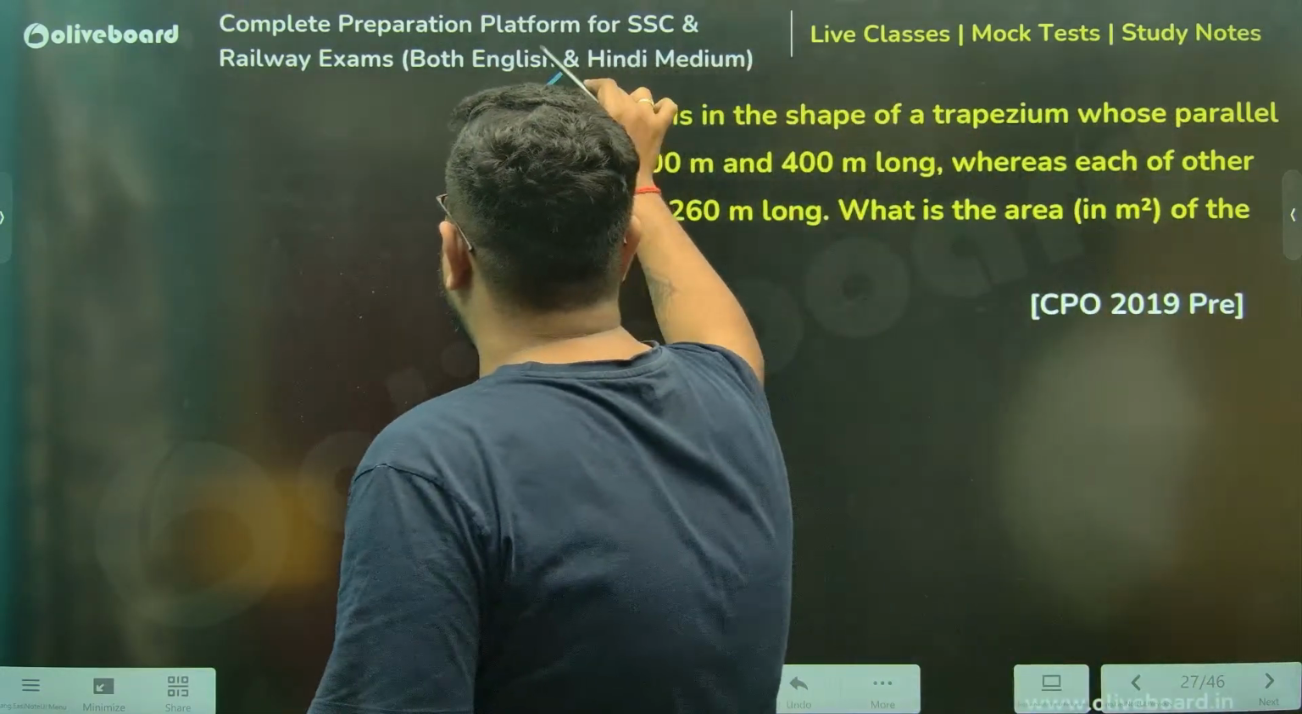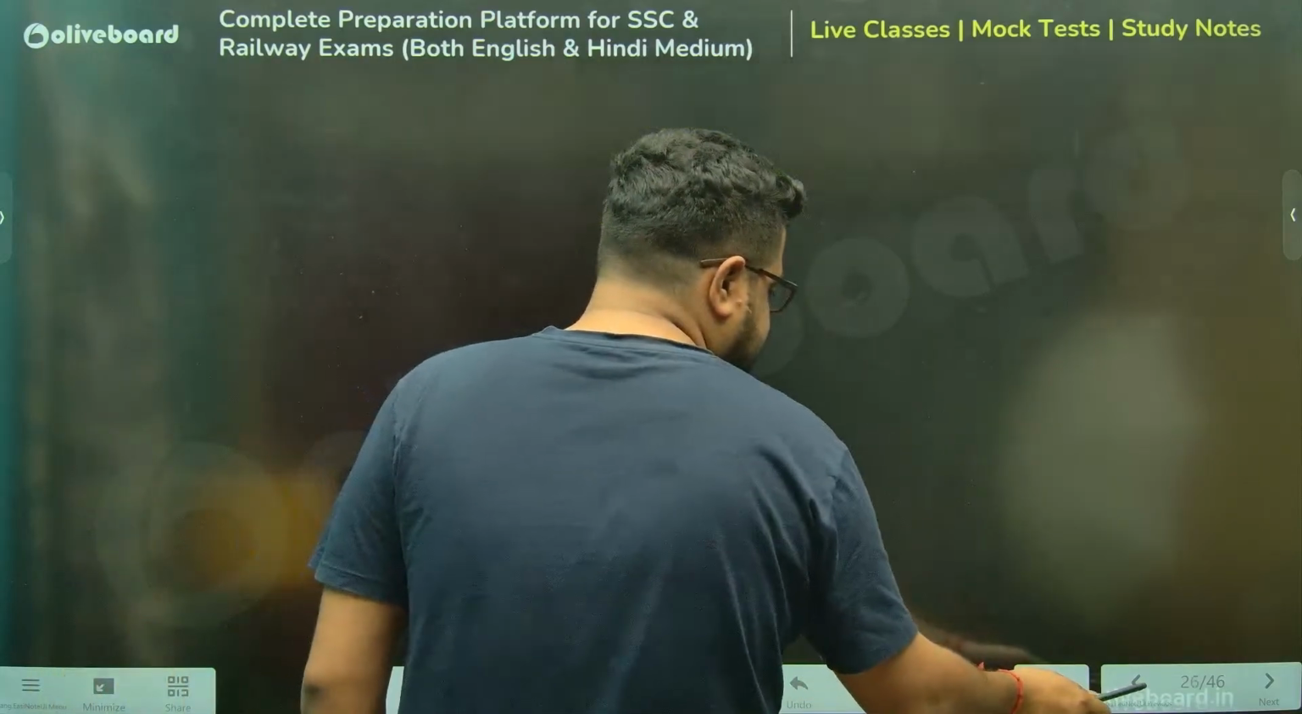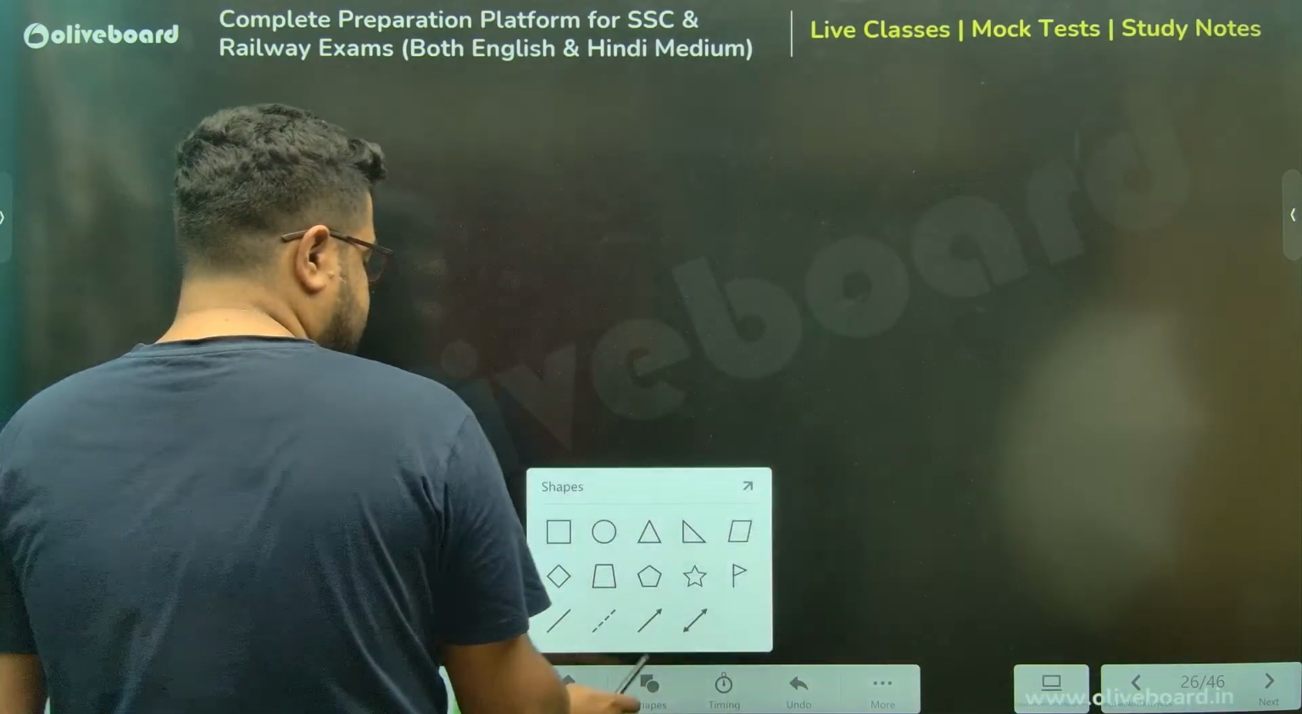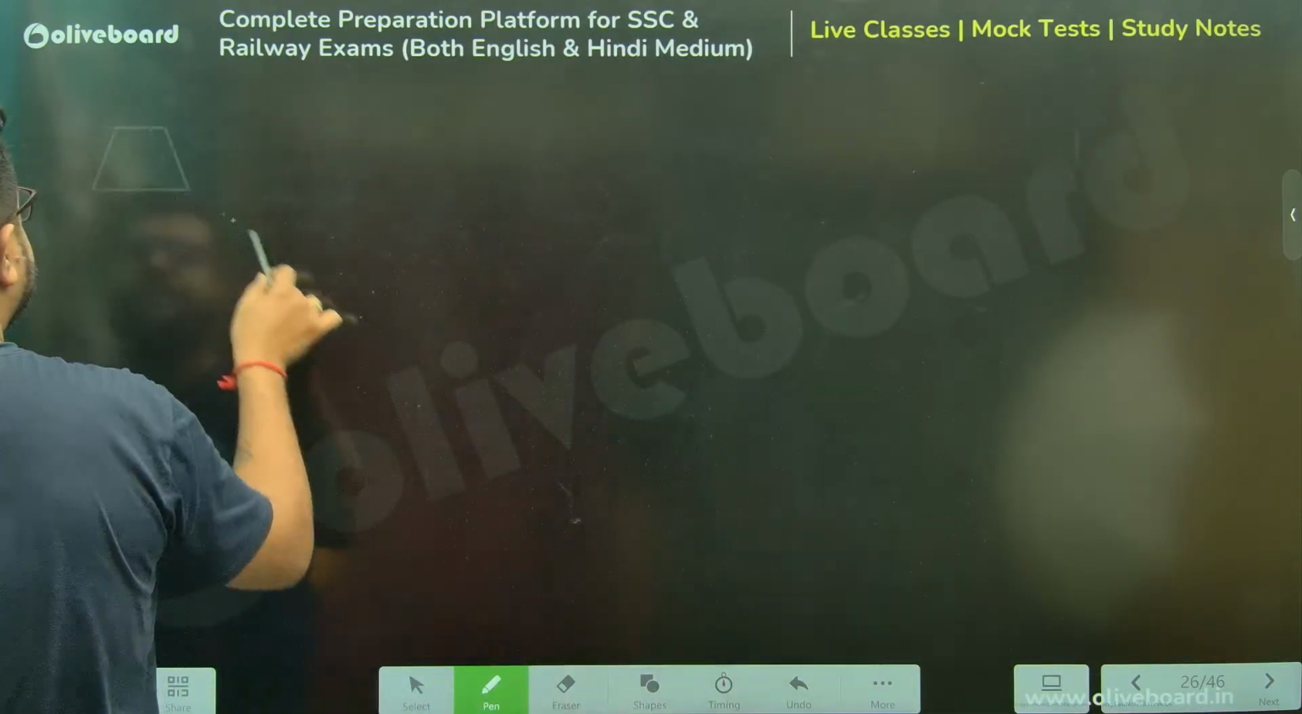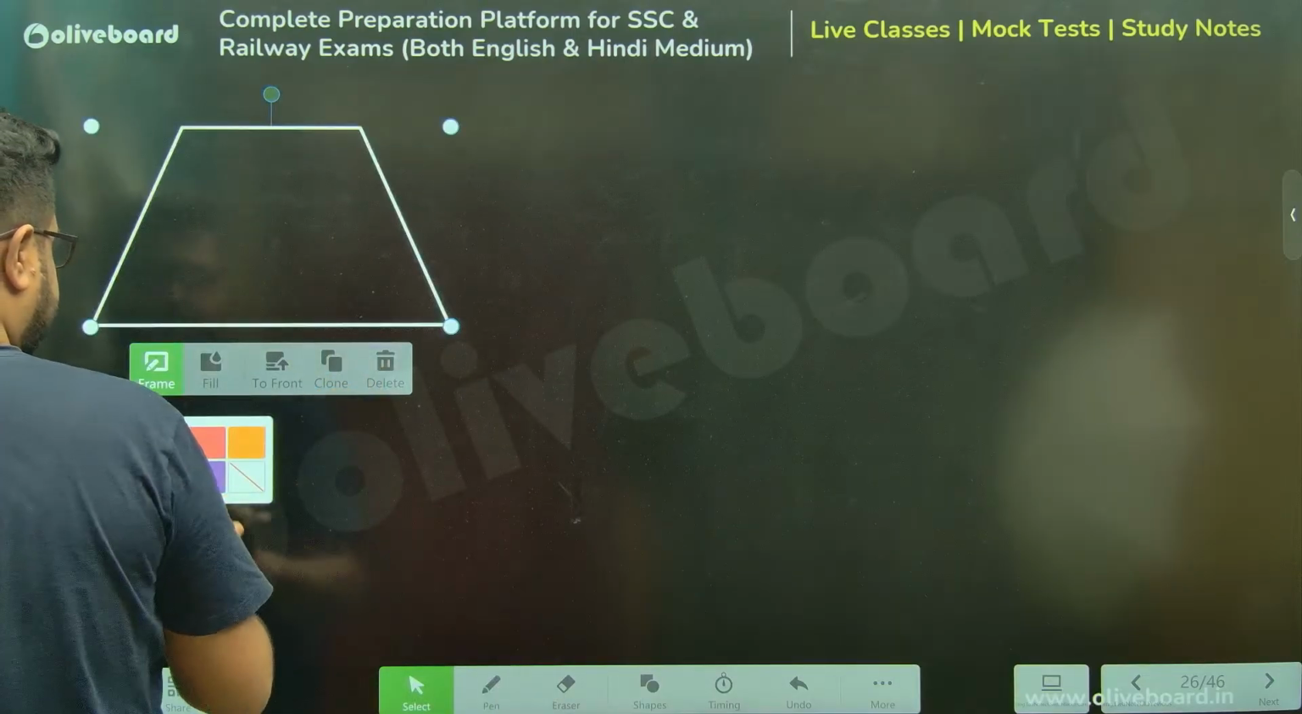Sir, trapezium. Now, first things first. I've discussed this in your geometry classes, but still, I'm just doing it very quickly. Just the formula.